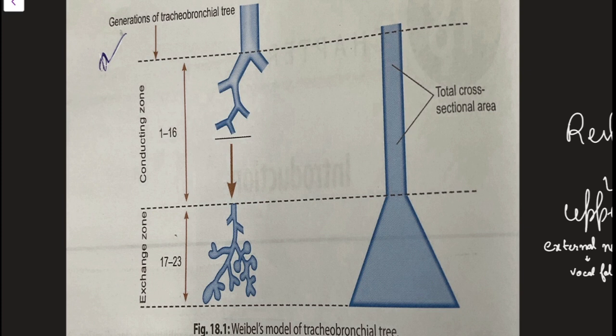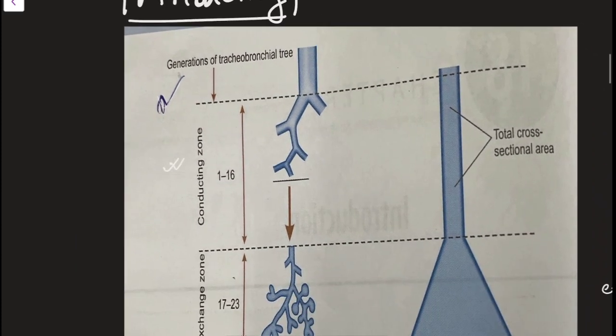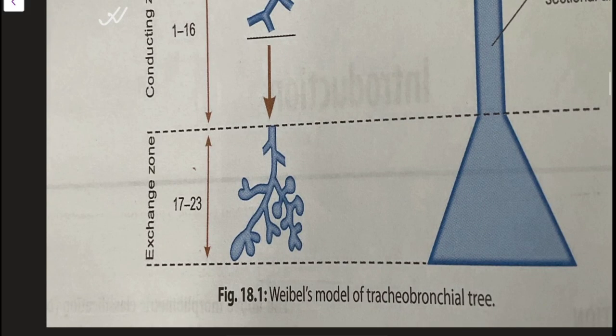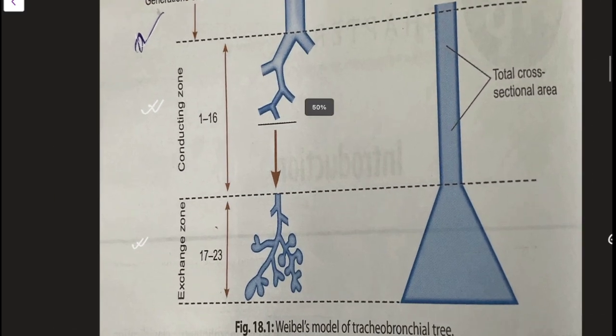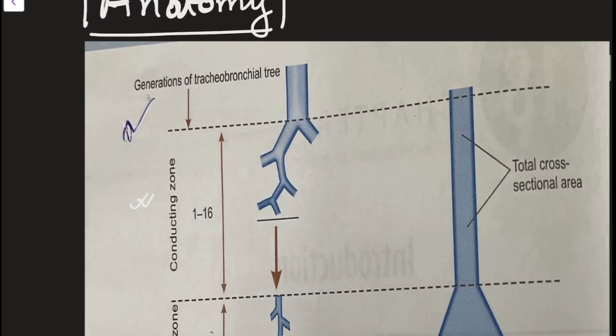The 1 to 16 generation will be called the conducting zone. And the last generations, 17 to 23, will be constituting the exchange zone. Why is it named conducting? Because simply it is conducting the air. Like this, air will enter from here, it will go here, and like this it will go on.